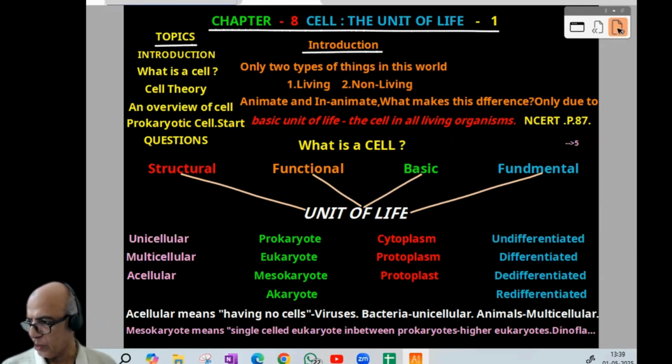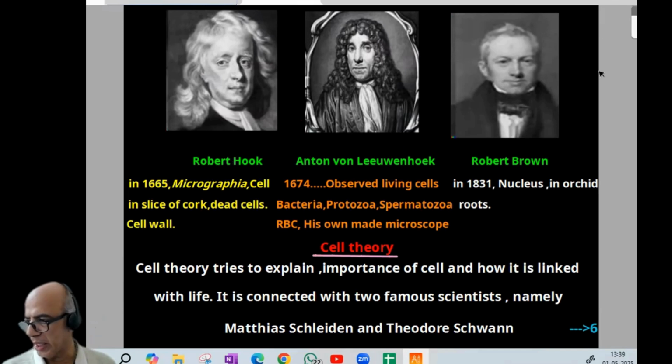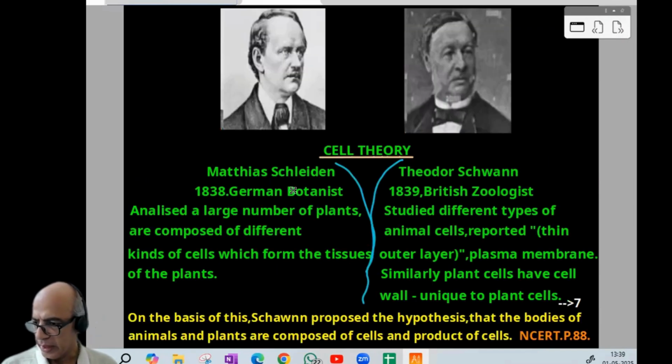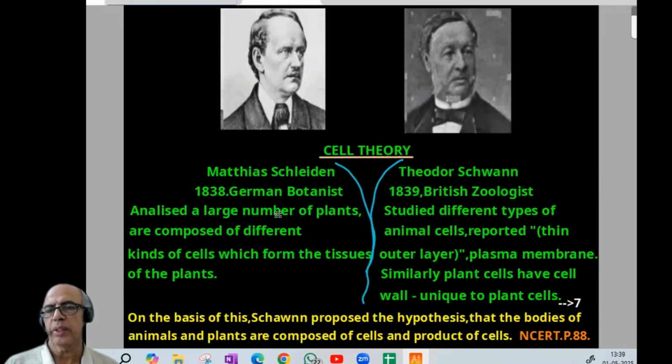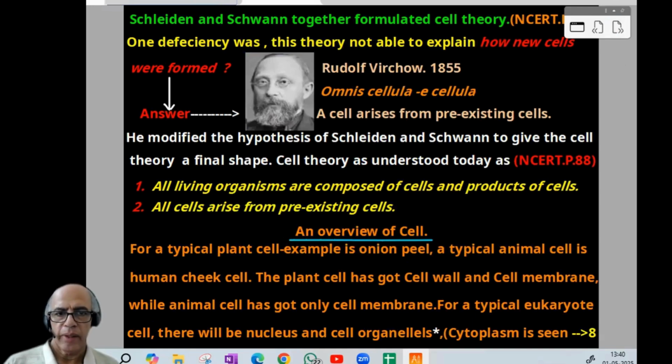After that, we entered the next page where there are three photographs of famous scientists, Robert Hooke, Anton von Leeuwenhoek and Robert Brown, their work and their contribution in science. Then cell theory by two famous scientists, Schleiden and Schwann: what their contribution is, who worked with plants, who worked with animals, who described the plant cell, that is the cell wall, etc. Then Schwann proposed certain hypotheses, that is, bodies of animals and plants are composed of cells and products of cells. All NCERT. Then we continued with this.